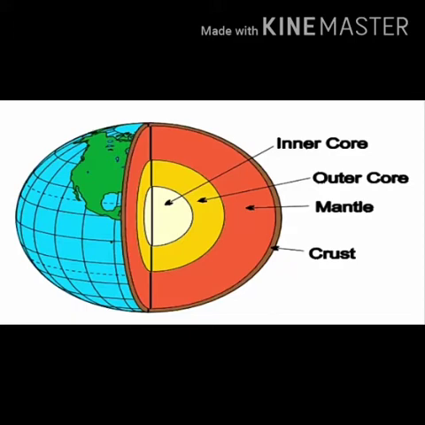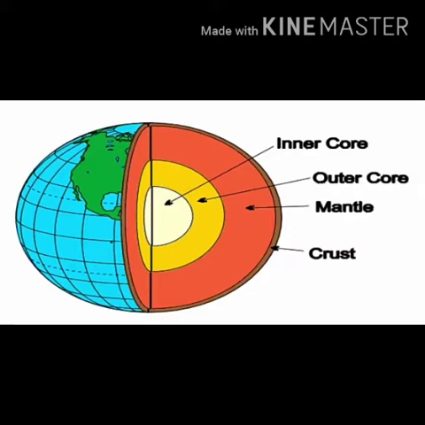And then we have the mantle. The mantle extends up to 2900 kilometers. So again, what it means is, if you want to go to the core through the mantle, you need to go 2900 kilometers down. And last but not the least is the core. It has a radius of 3500 kilometers. What it means is, if you were to reach from the outer core to the inner core, you have to go 3500 kilometers down. So that's all about the interior of the Earth. So that was all about the broad division of the Earth.